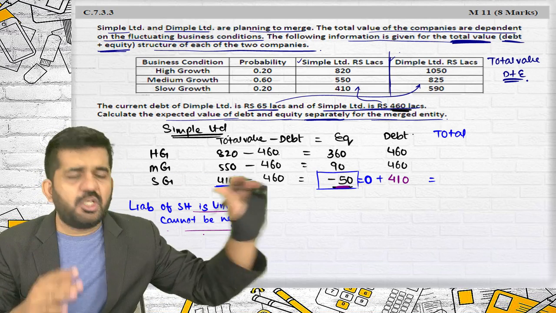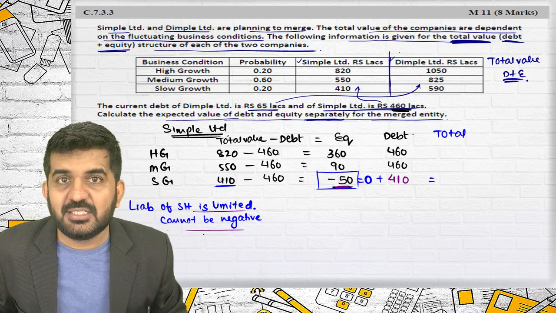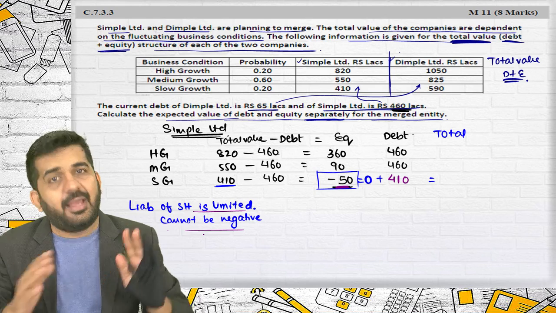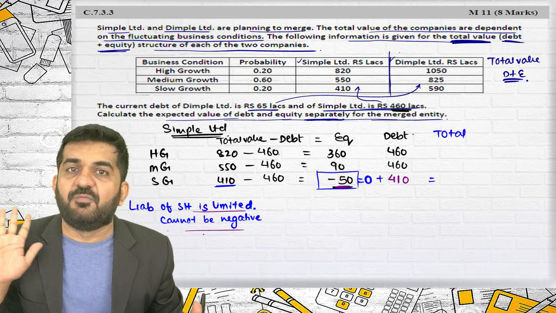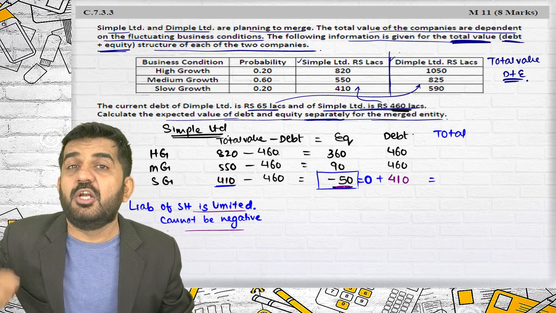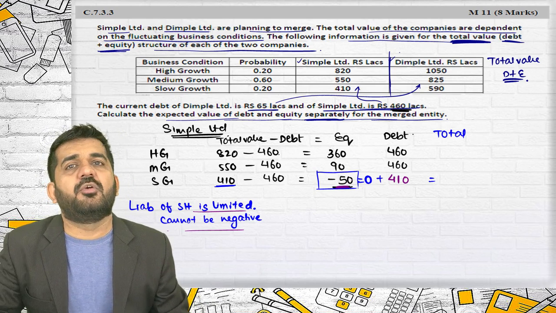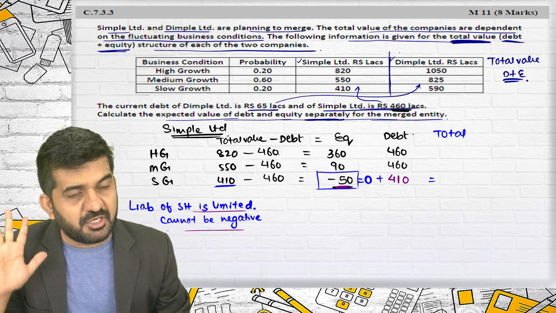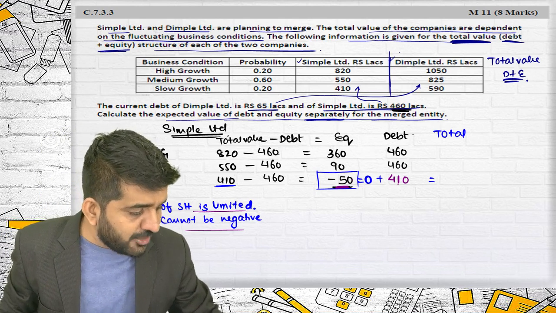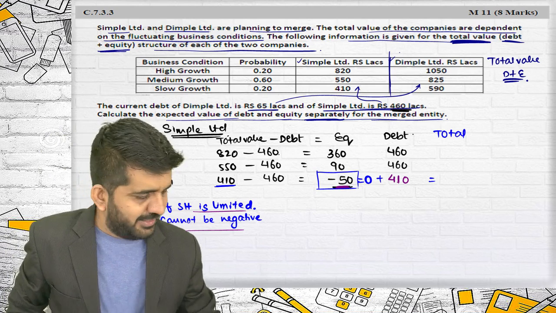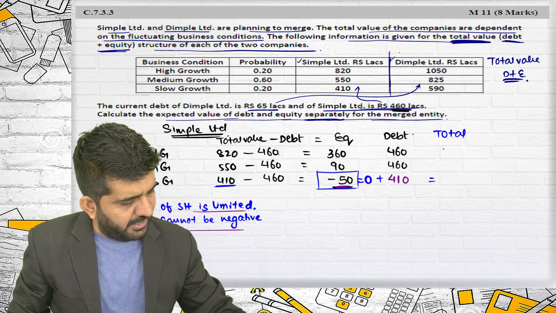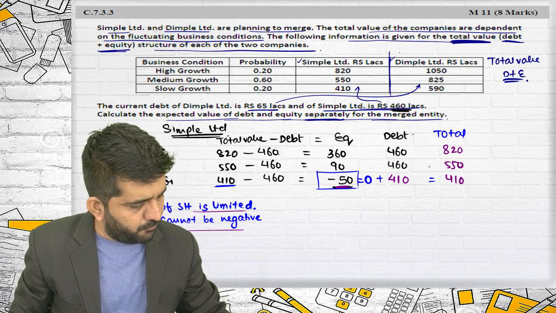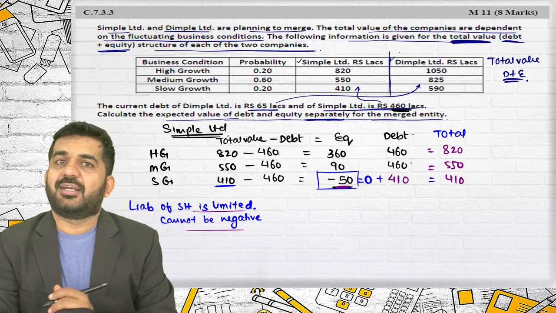So if the total debentures are say 200 lakhs, forget about interest. The principal that will be refunded at the time of liquidation is only 150 lakhs. This 50 lakhs will not be refunded because it is not recoverable from equity shareholders, because liability of shareholders in a limited company is limited. So actually it should be reduced from debt. So total value, if you calculate, it will be 820, this will be 550, and this will be 410, which is a correct answer.